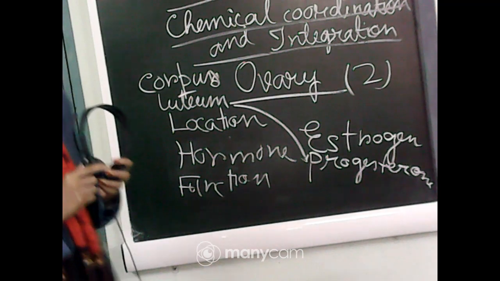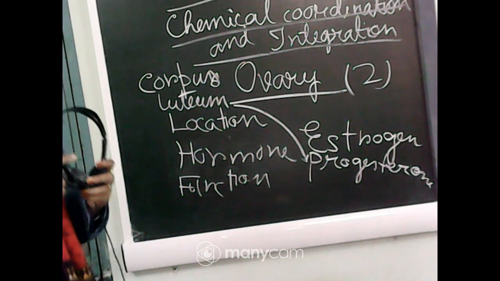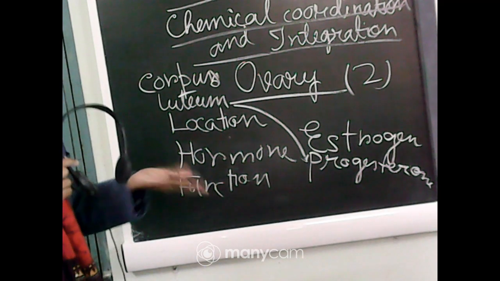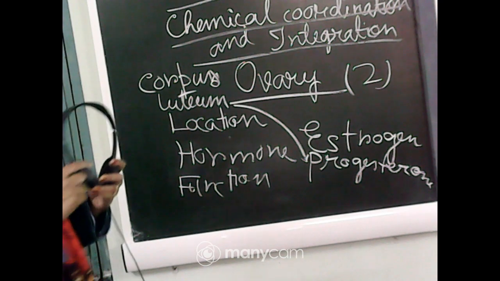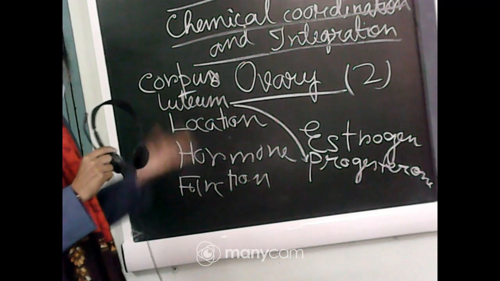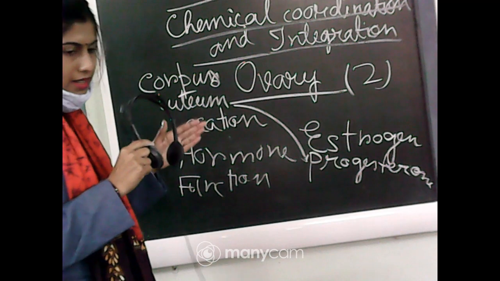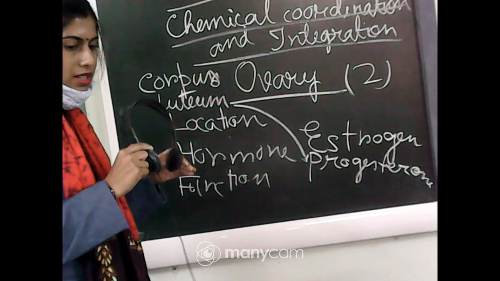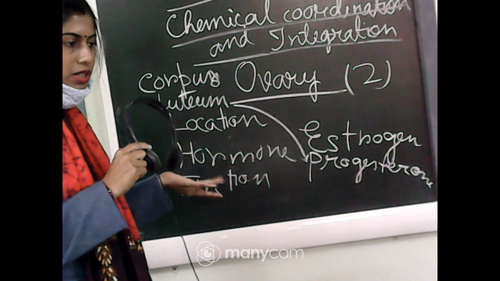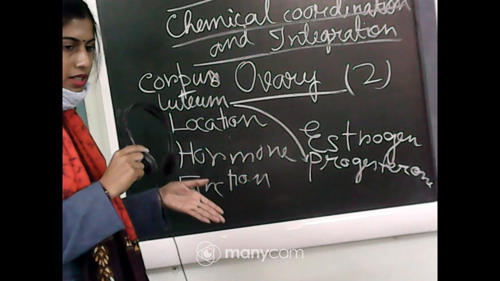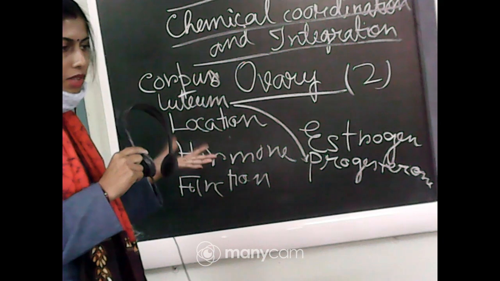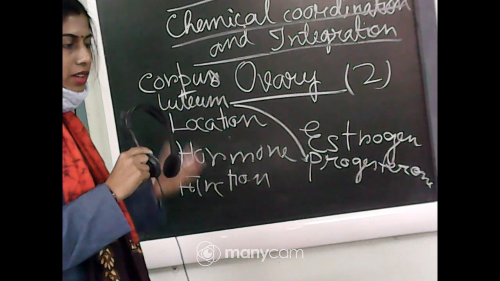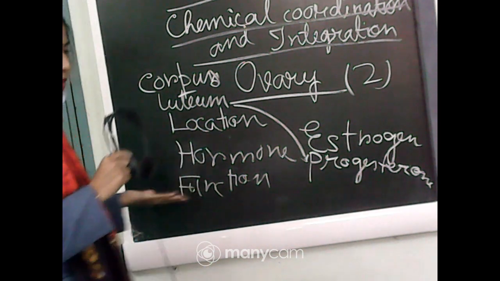Estrogen produces a wide range of actions such as stimulation of growth and activities of female secondary sex characters. As you know, sex characters can be differentiated into primary and secondary sexual characters. The primary sex organs are the testis and ovary, and their functions are the production of sperm and ovum.